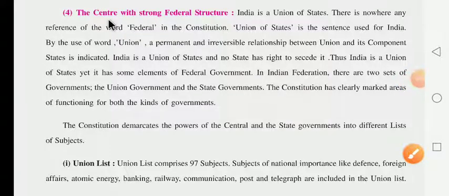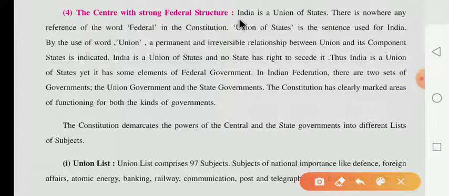Dear children, we are learning chapter number 8, Framing of the Constitution and its features, the continuous basic features of the Constitution. Our next topic is the center with strong federal structure. India is a union of states. Dear children, we know very well that India is a union of states.